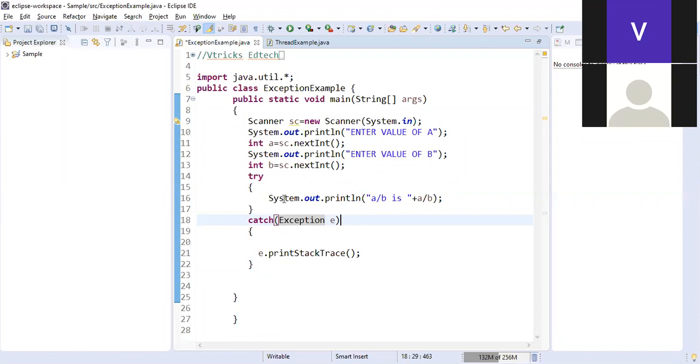Meaning to say that I'm trying to execute a by b. If it is working fine, no issues. If not, then come here, I'll catch that exception. Then I print that exception. I'll print what was the problem. There is a complete program.